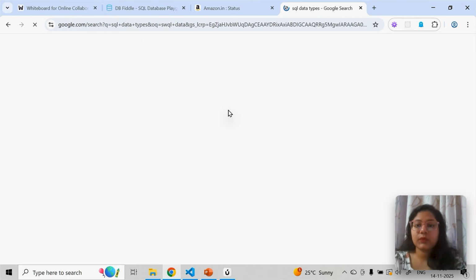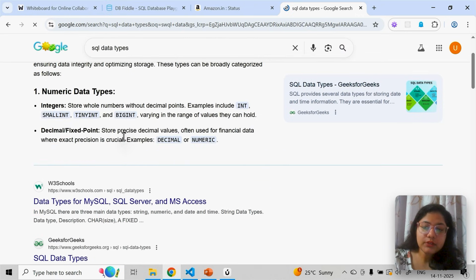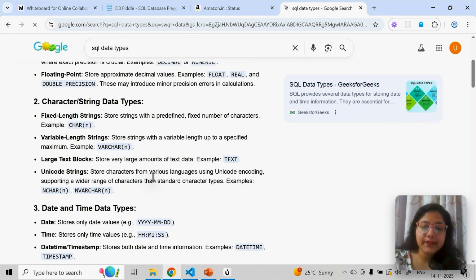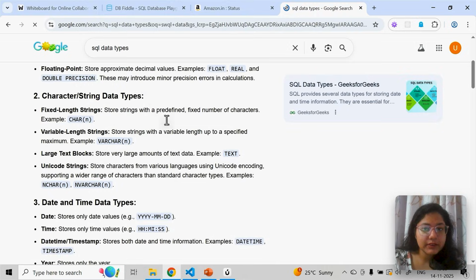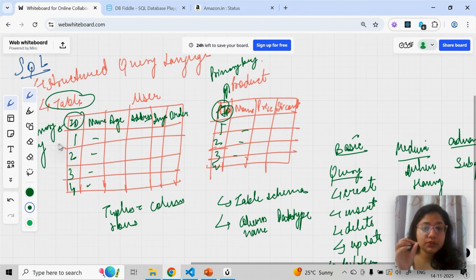Okay, so you can go and check integer, string, decimal. All this data will come here. How to store data, date. So you have to define these two things. This is your table schema where you define what columns possibly will come and their data type. This is what you need to define.